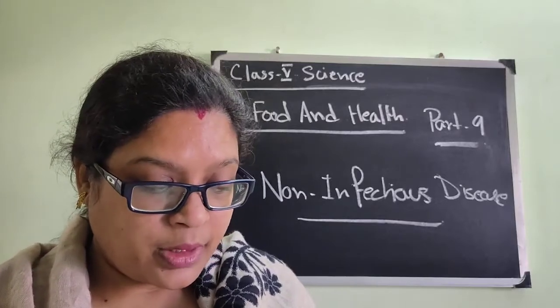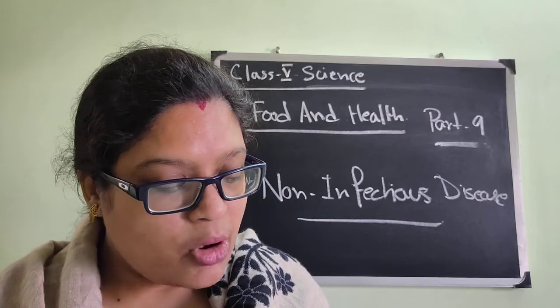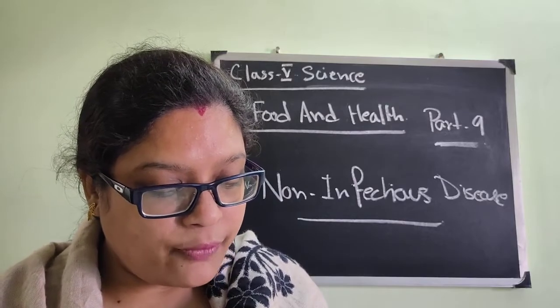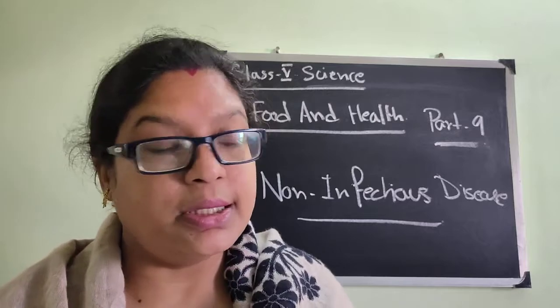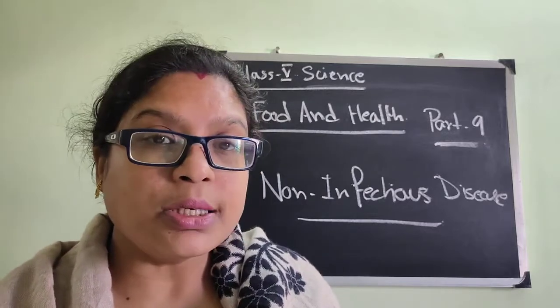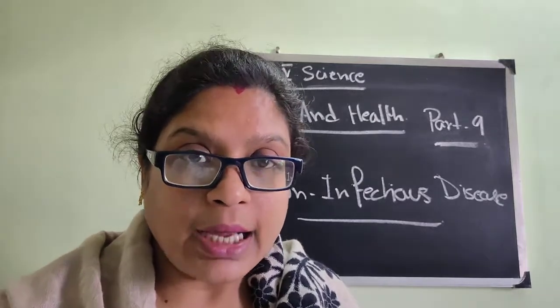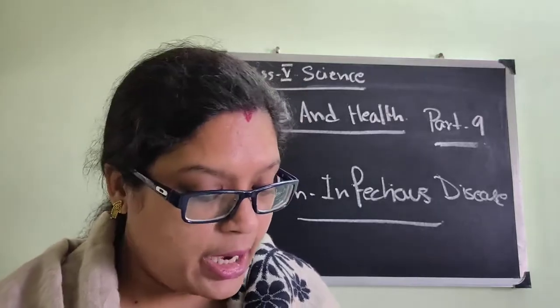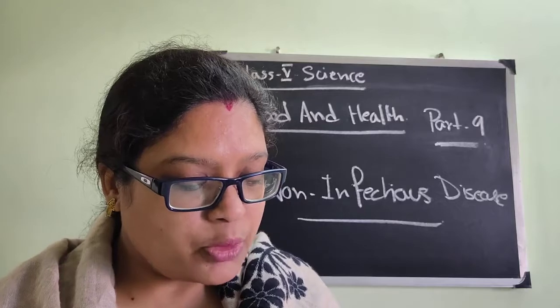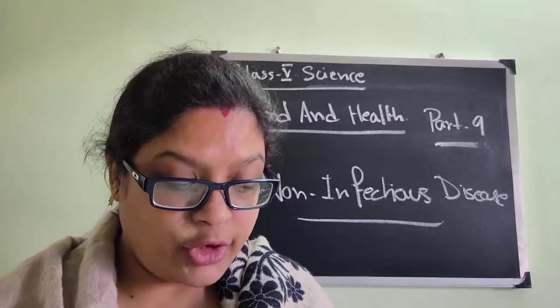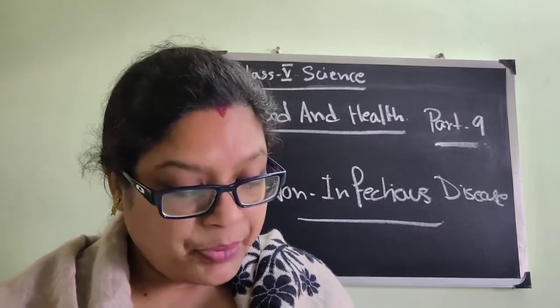Deficiency disease. Sometimes diseases are caused due to lack of right kind of food in our diet. Such diseases are called deficiency disease. So disease which can cause due to the bad diet or the bad routine of diet is called deficiency disease. Lack of carbohydrates, protein, vitamins and minerals cause deficiency disease in the body.